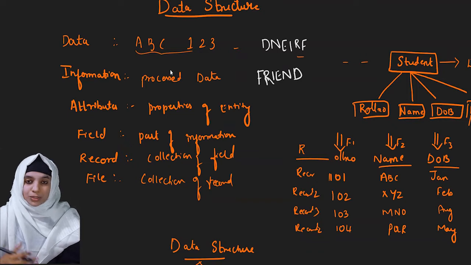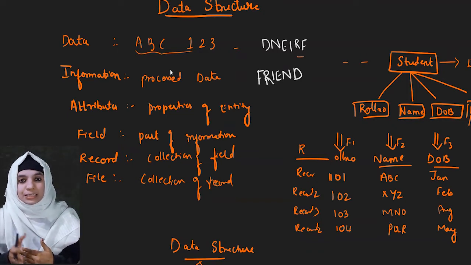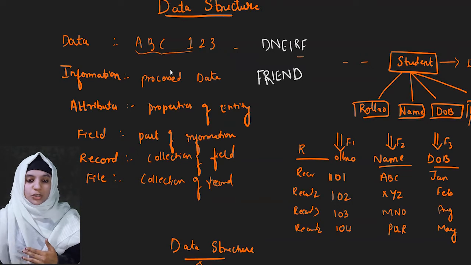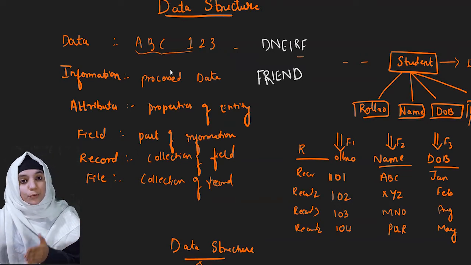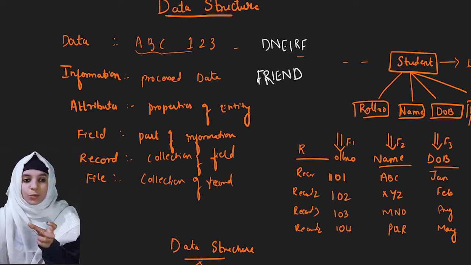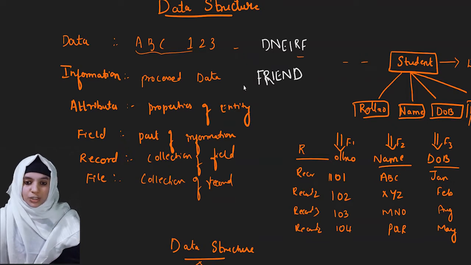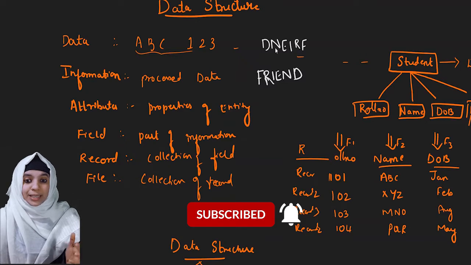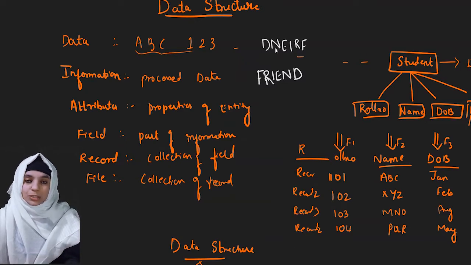So when I process this data, what happens? This data will be converted into information. Information is nothing but processed data. This raw data has been processed, and now it has become a meaningful word. That word we will consider as information. FRIEND is a friend now. So actually DNEIRF earlier was data, and when we processed it, it has become friend, which we can understand, which has some particular meaning. Now let's understand what are attributes.